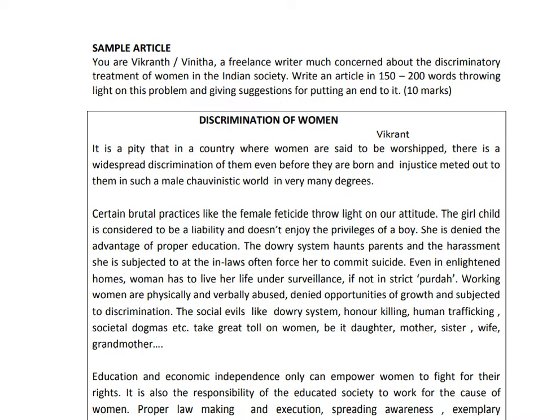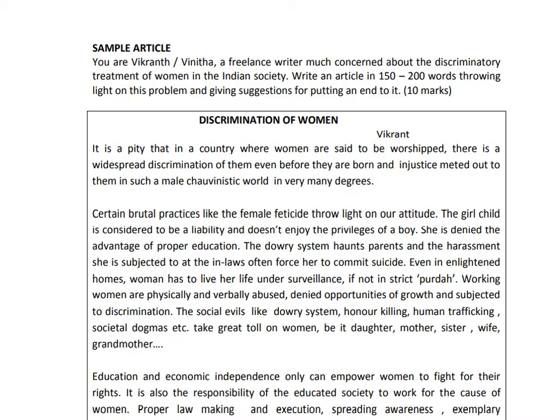Now let us see the sample article. You are Vikrant or Vinita, a freelance writer, much concerned about the discriminatory treatment of women in Indian society. Write an article in 150 to 200 words, throwing light on this problem and giving suggestions for putting an end to it. So earlier this question was for 10 marks, but this year it is for 5 marks. So both the long compositions are for 5 marks.